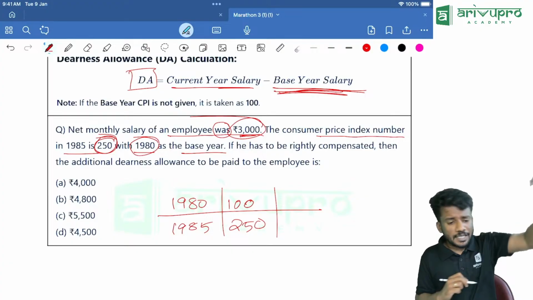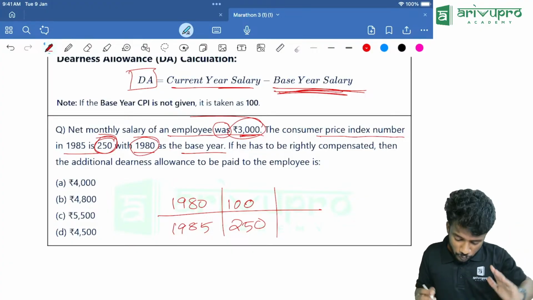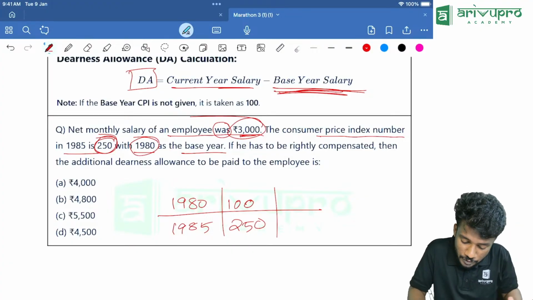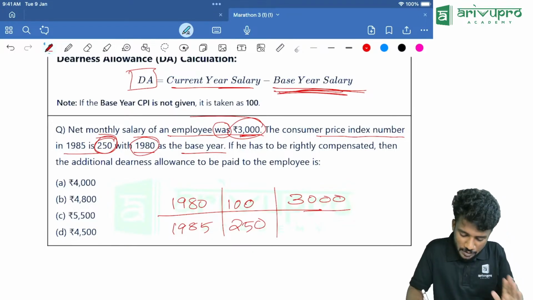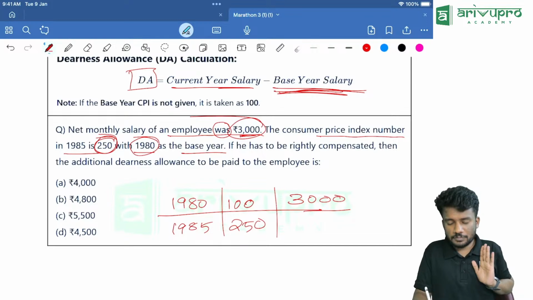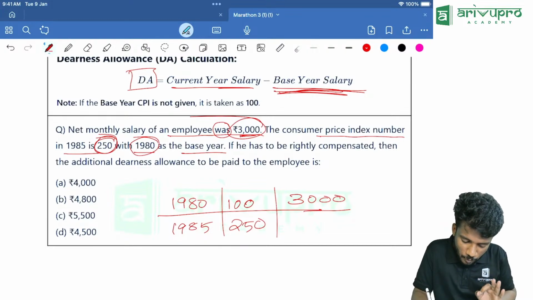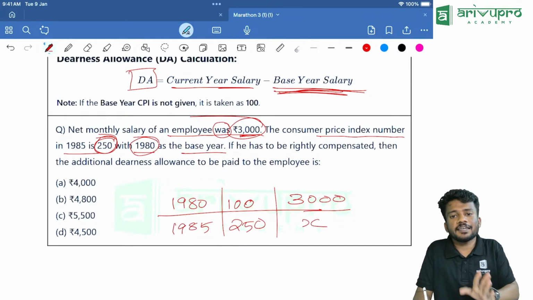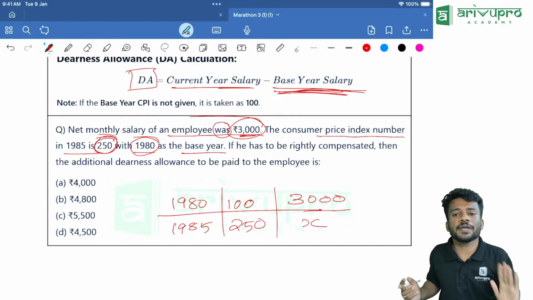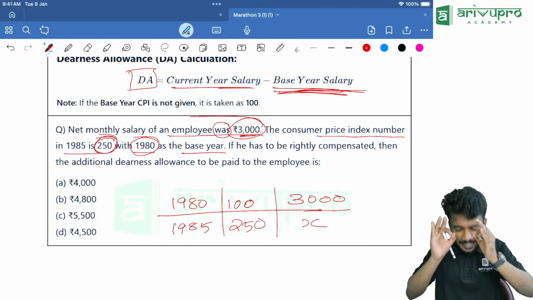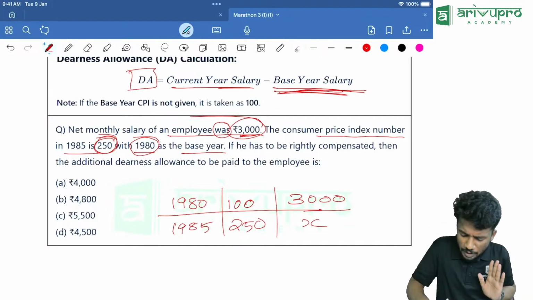The salary was 3,000. So what will you take for 3,000? Salary was 3,000 means in the base year he was paid 3,000 rupees. Now we will check. We will find the real salary X. Then we will understand how much extra should be paid to the person so that he will be paid correctly.